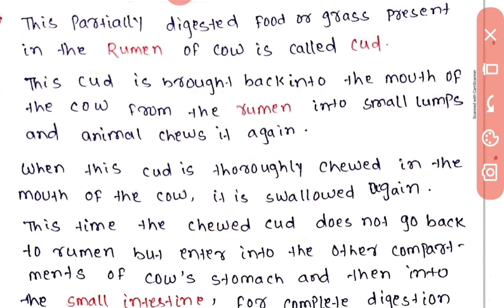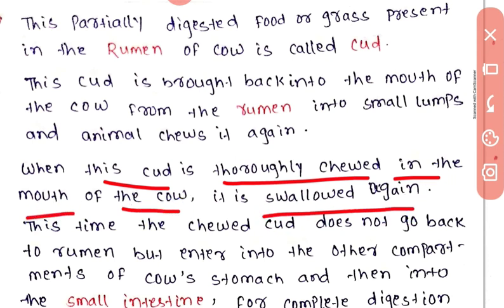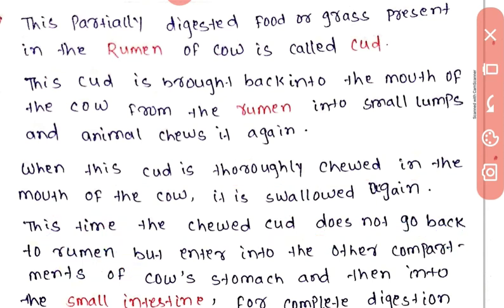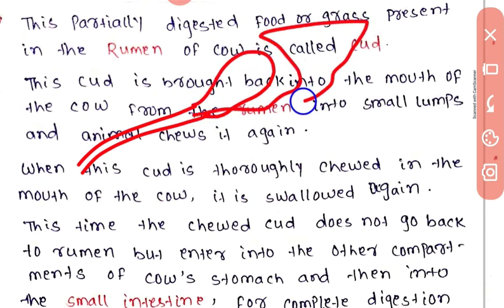When this cud is thoroughly chewed in the mouth of the cow, it is swallowed again, and this time the cud does not go back to the rumen but enters into the other compartment of the cow's stomach, and then into the small intestine. मैंने आपको पहले ही इसको समझा दिया था कि जो ओइसोफागस है उसका दो ओपनिंग है, एक रूमेन में जाता है और दूसरा वाला स्मॉल इंटेस्टाइन के अंदर जाता है. ये है रूमेन और ये है स्मॉल इंटेस्टाइन.